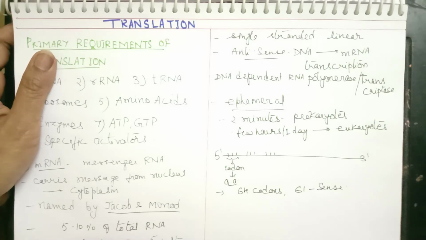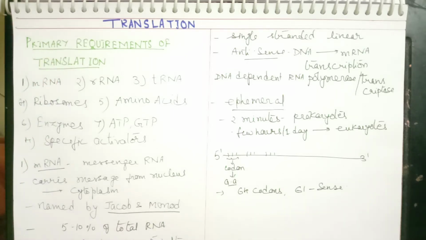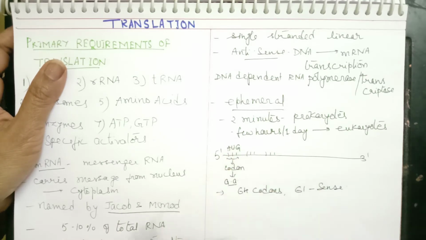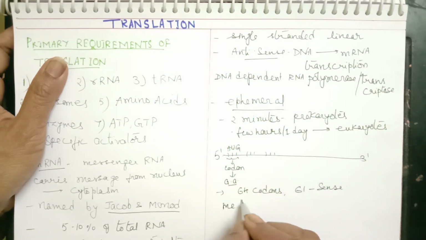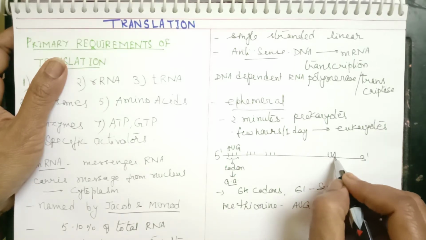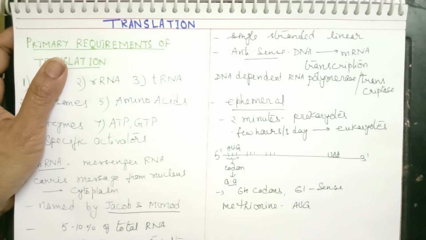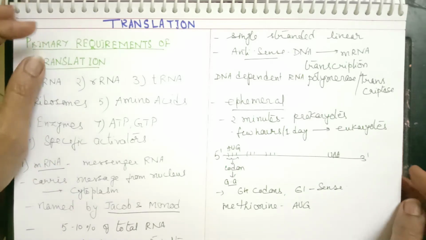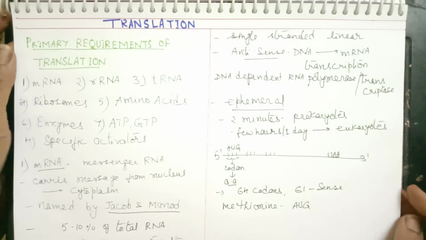All this we have already discussed. There is an initiating codon located towards the 5' end. Towards the 5' end we find the initiating codon AUG, which codes for the amino acid methionine. And towards the 3' end there is another codon, the stop codon, which brings about the termination of the process of protein synthesis. So this is what mRNA is.